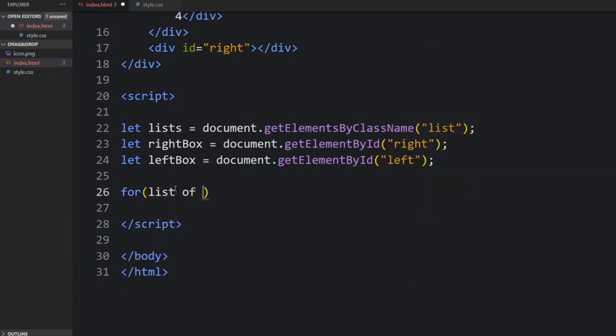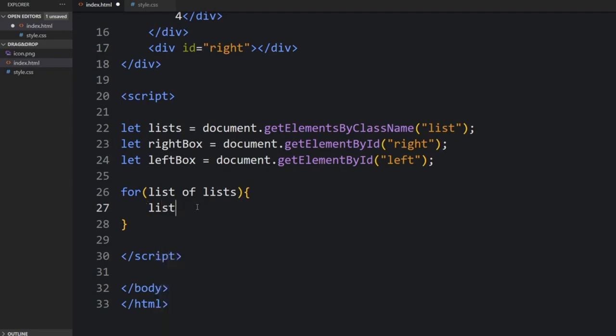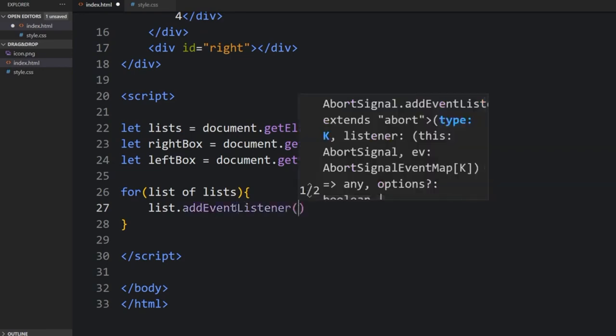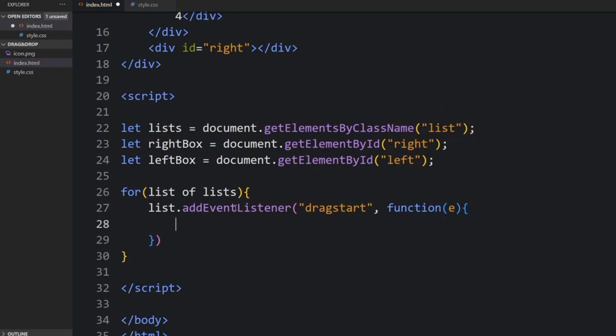So for the list, so there is the list, we add an event listener for dragstart. Function e: let selected equal to e.target.